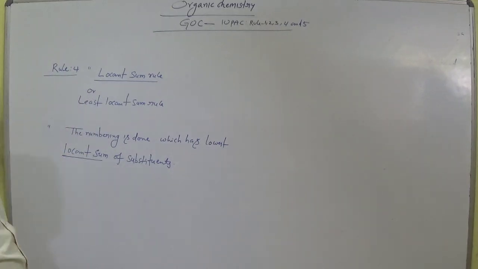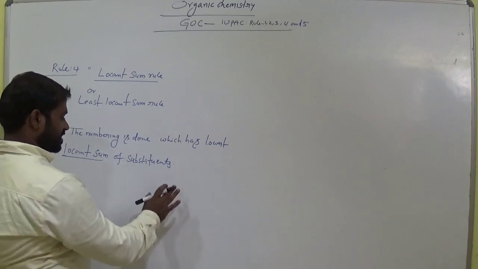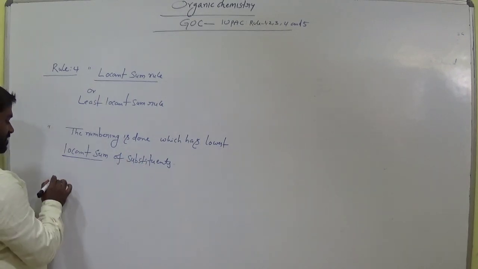Okay, the numbering is done which has the lowest locant sum of the substituents. Let's see the definition here simply.